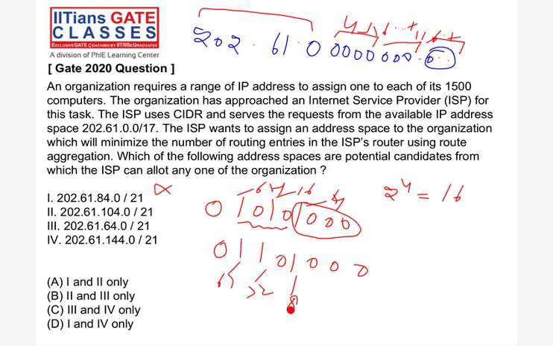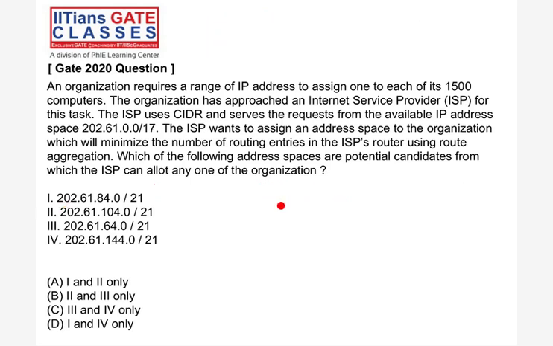Similarly, check with 64. 64 is the easy part. The 4 bits are there, the remaining bits are 0, so yes, this is also possible. Now check with 144. 144 means 128 and 16.